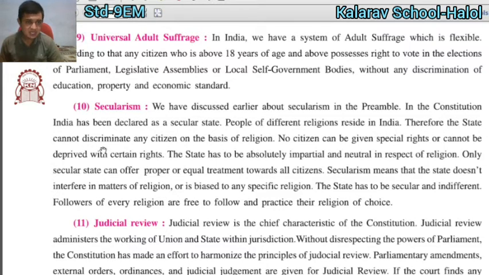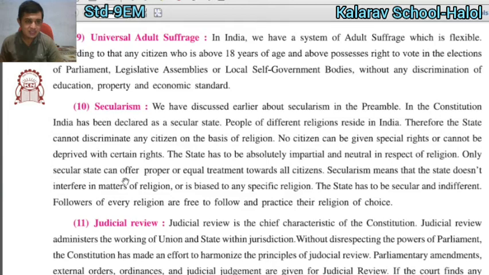Therefore the state cannot discriminate against any citizen on the basis of religion. No citizen can be given special rights or deprived of certain rights. The state has to be absolutely impartial and neutral in respect of religion. If the matter of religion is there, the government should be neutral.